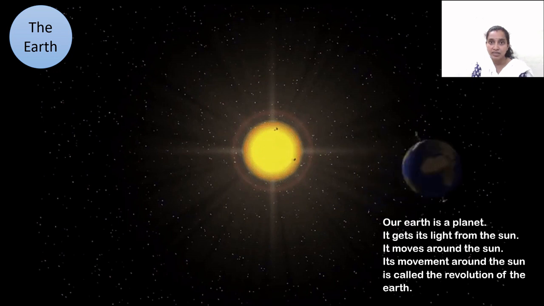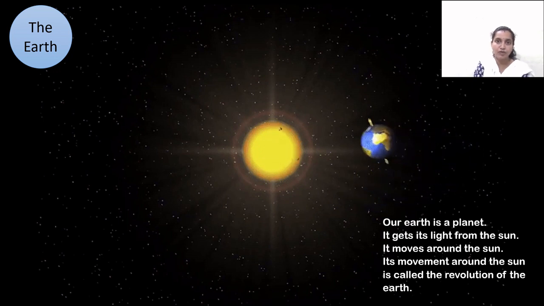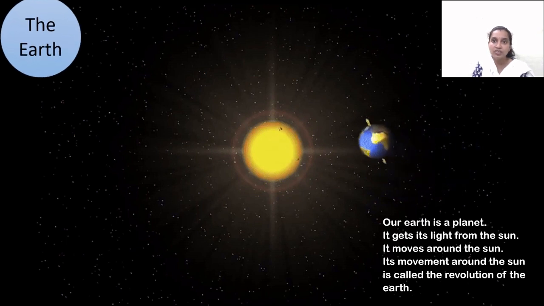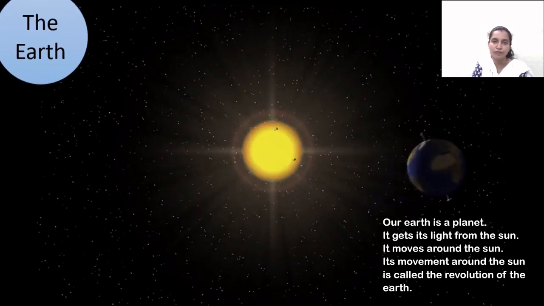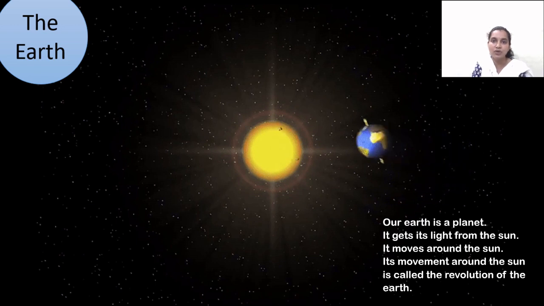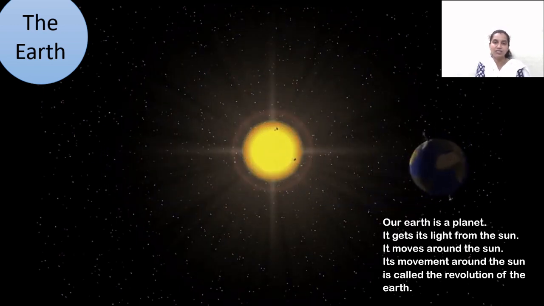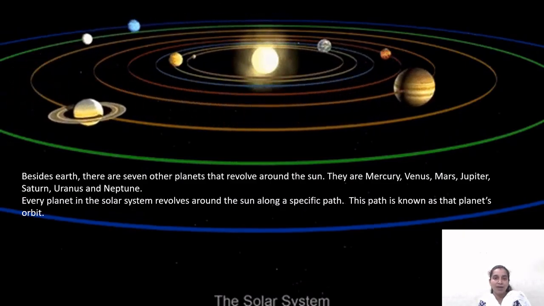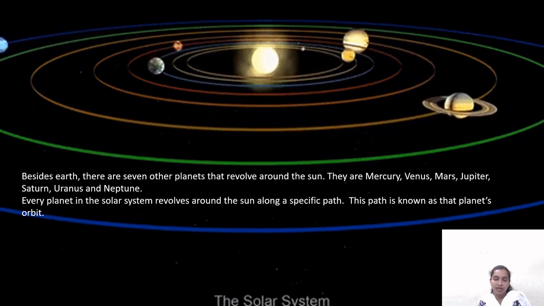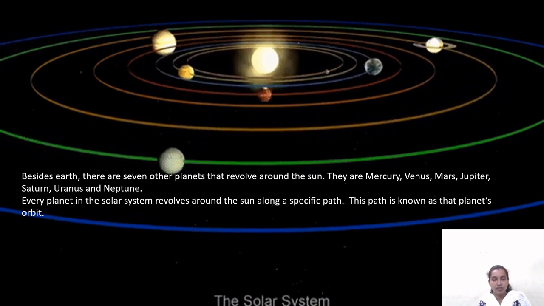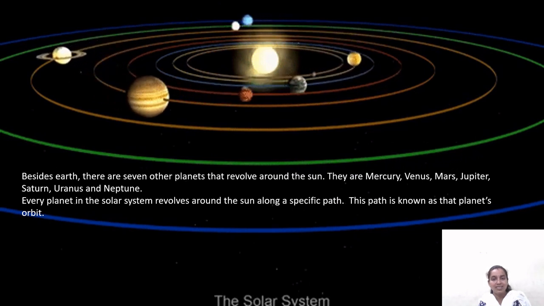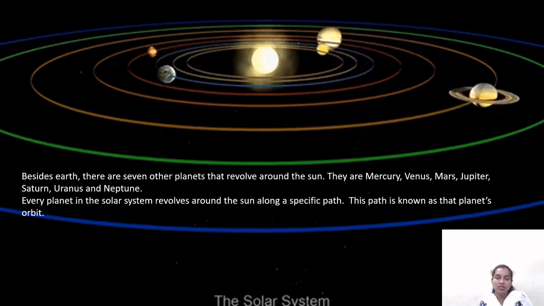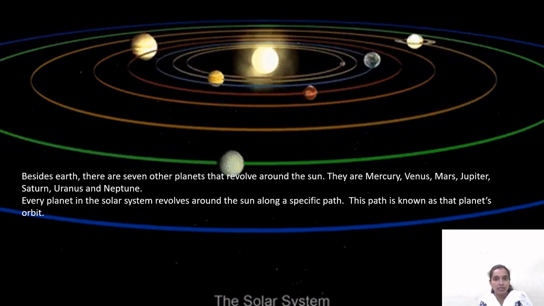Our Earth is a planet. It gets its light from the sun. It moves around the sun. Its movement around the sun is called the revolution of the Earth, and its movement around its own axis is called the rotation of the Earth. Besides Earth, there are 7 other planets in the solar system. They are Mercury, Venus, Mars, Jupiter, Saturn, Uranus and Neptune. So, in total, there are 8 planets in the solar system.